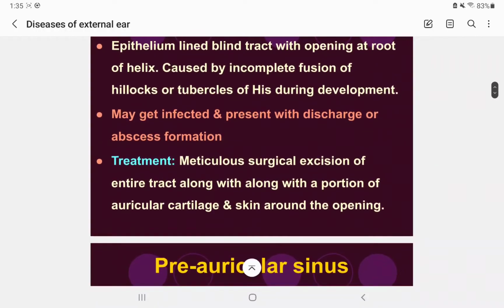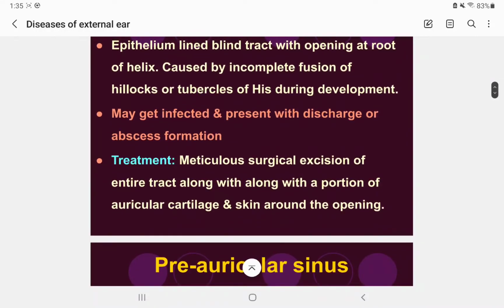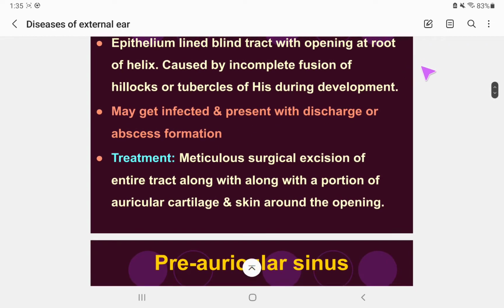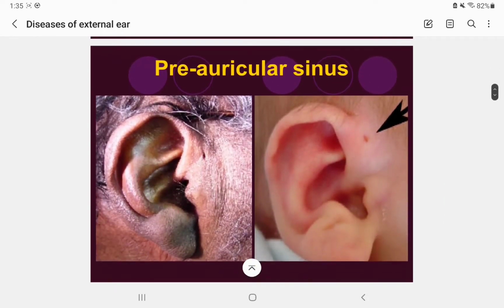All right, so many things can occur in the preauricular sinus. This is also a disease of the external layer, right? So we have to take care of everything in the ENT department, and we have to know about the preauricular sinus also. So treatment, what is treatment? Treatment is meticulous surgical excision, meaning we have to surgically excise the entire tract along with a portion of auricular cartilage and skin around the opening. So yeah, this is the preauricular sinus.